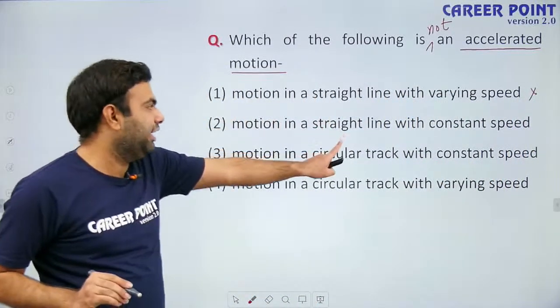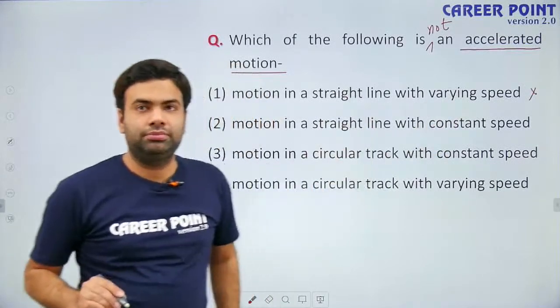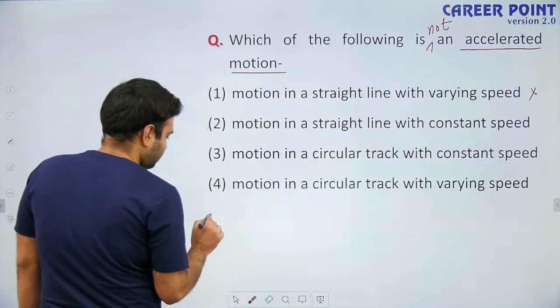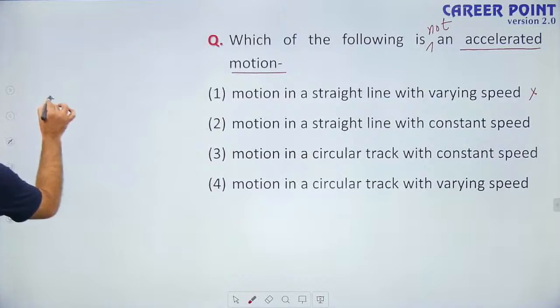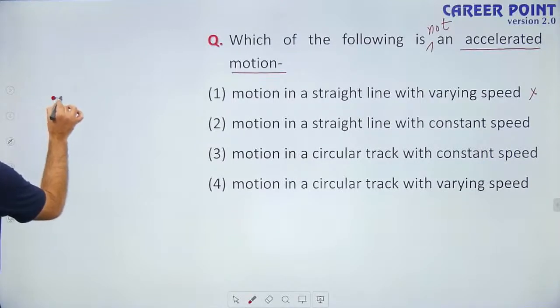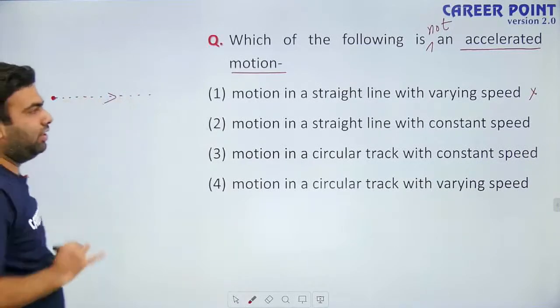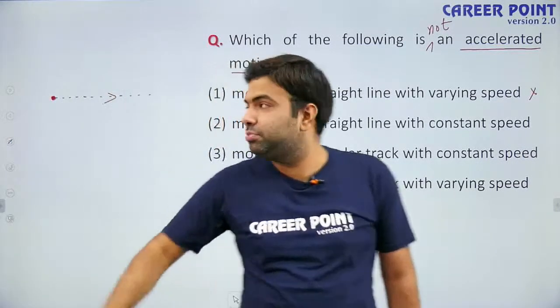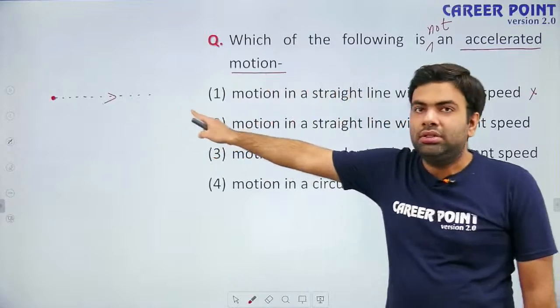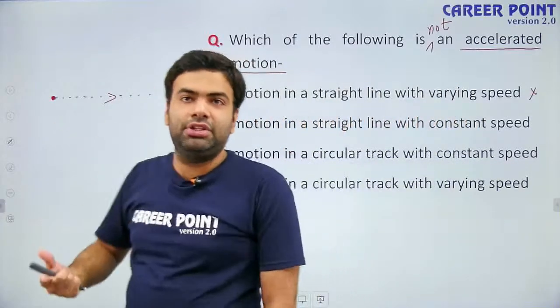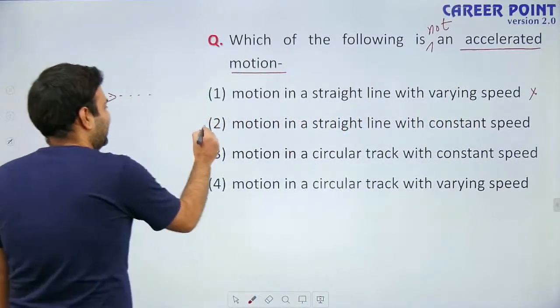Motion in a straight line with constant speed. Motion in a straight line means a particle is moving on a straight track, and its magnitude of velocity is not changing. Because it is moving in a straight track, neither its direction nor its magnitude is changing. So, option 2 is the correct answer.